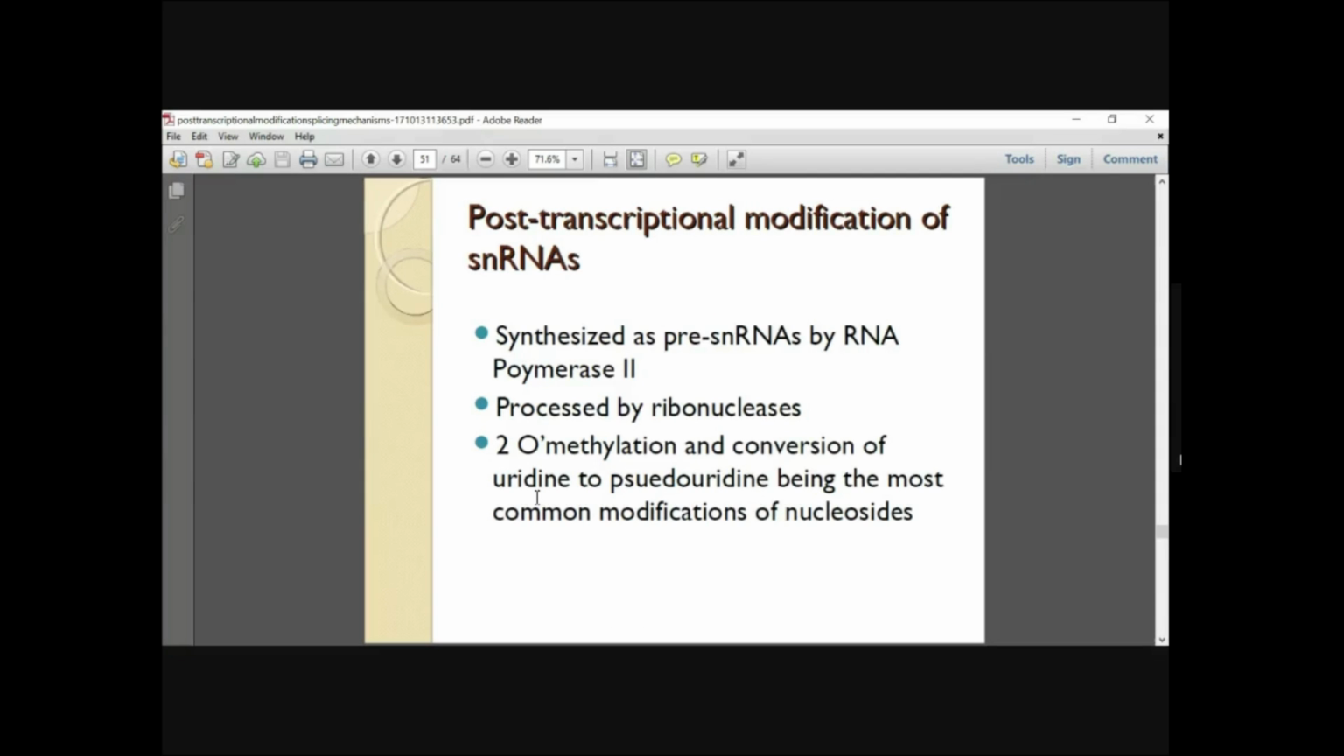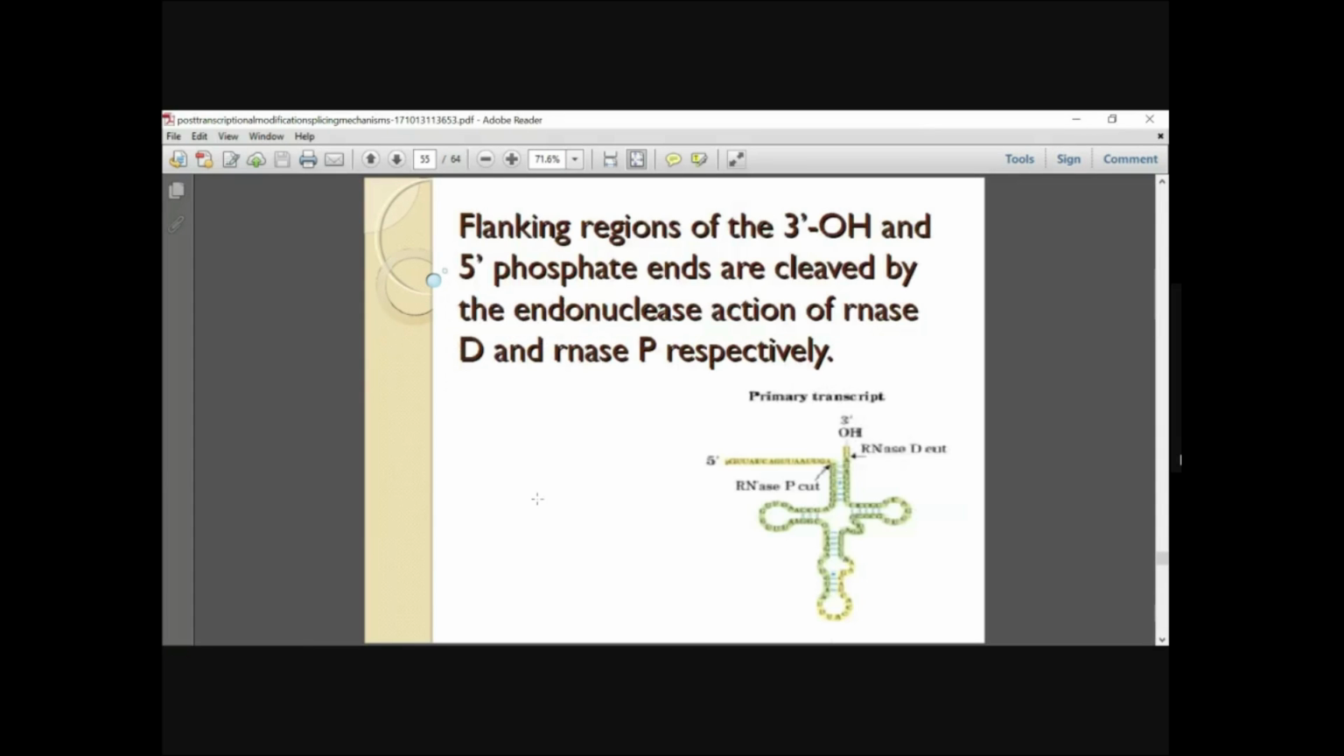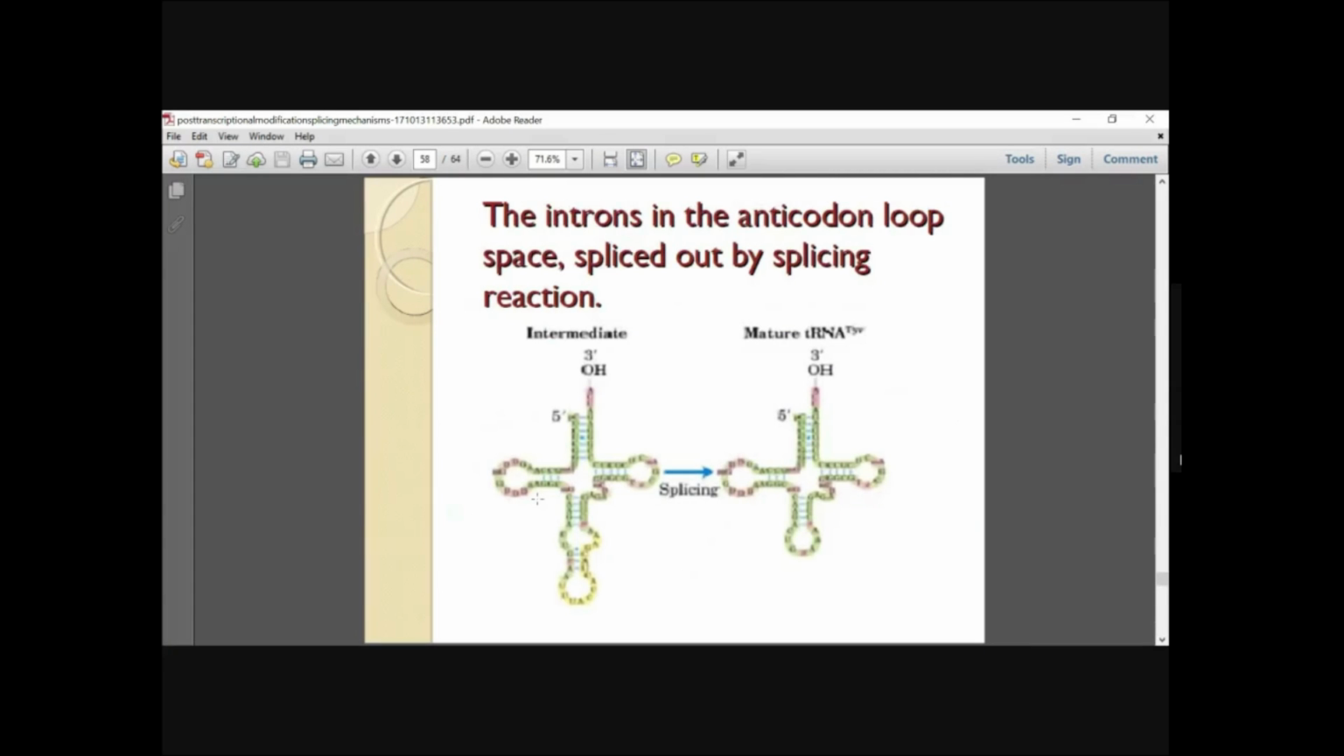Then coming to post-transcriptional modification of snRNAs. snRNAs are usually synthesized as pre-snRNAs by RNA polymerase II, and they are processed by ribonuclease. You have the 2'-O-methylation and conversion of uridine to pseudouridine. These are the most common modifications of the nucleosides. Okay, this is RNase P.